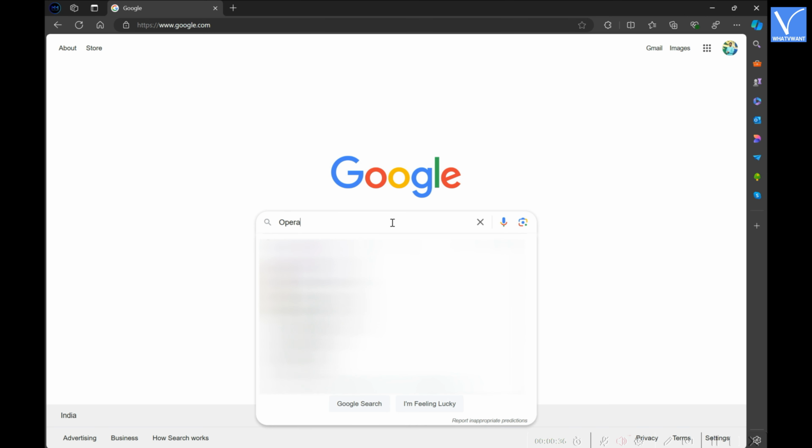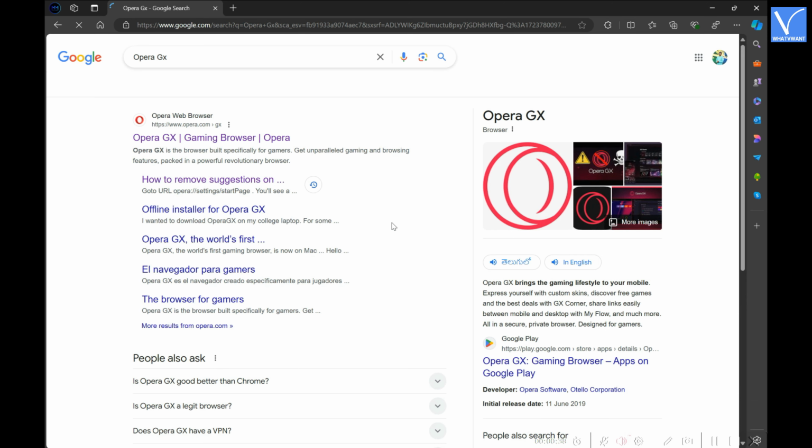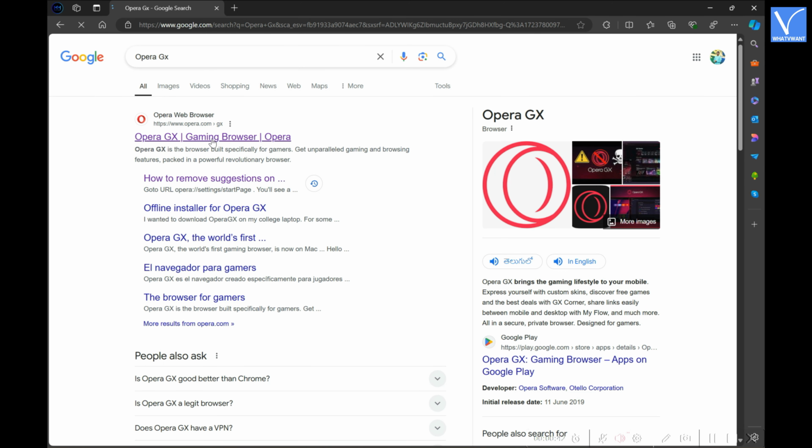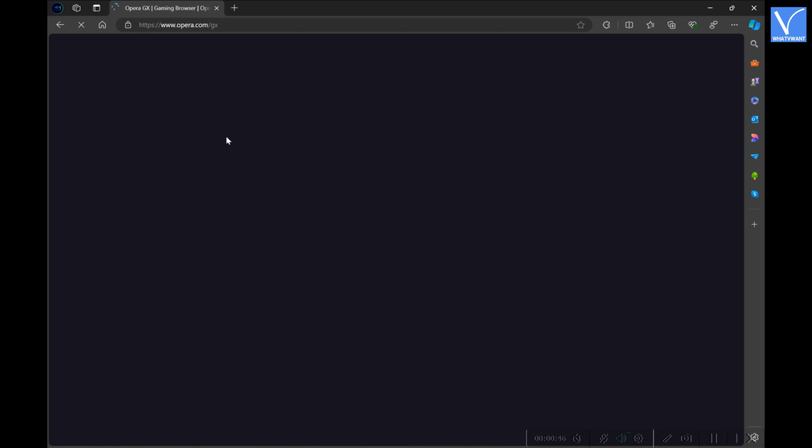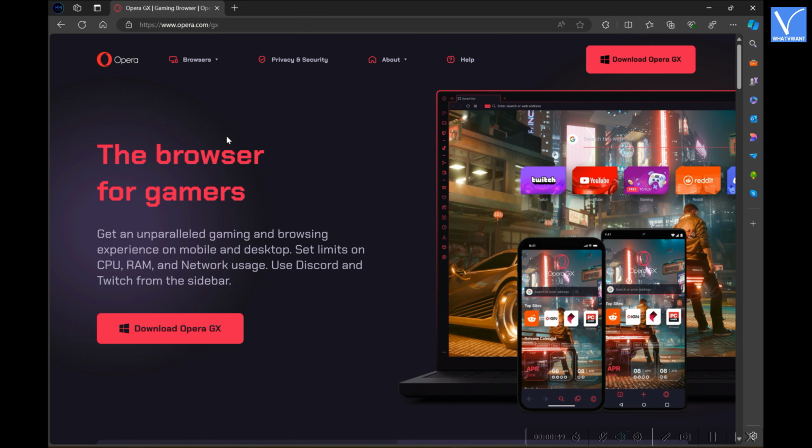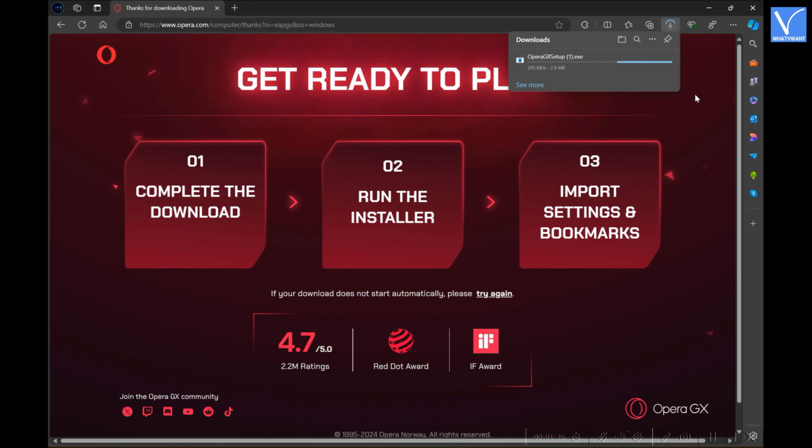Open any browser and search for Opera GX. And go to the official site of Opera GX. Then you will find the interface as shown in the tutorial. Click on the Download option and the file starts to download.